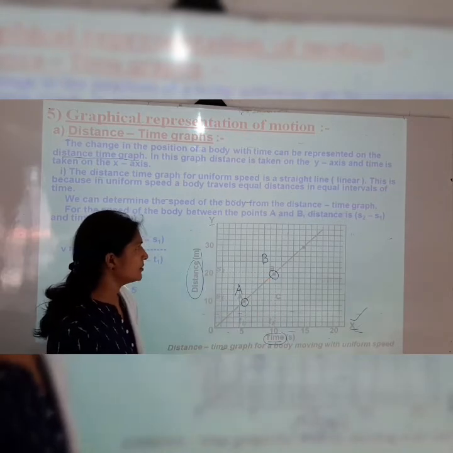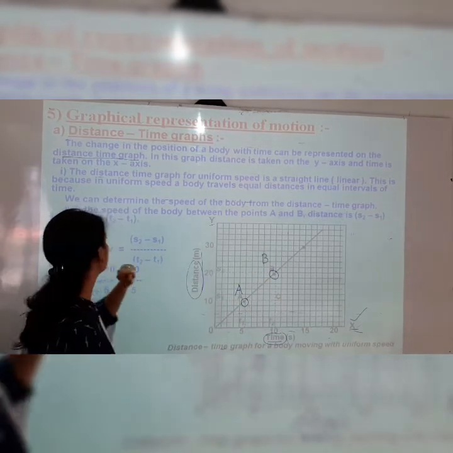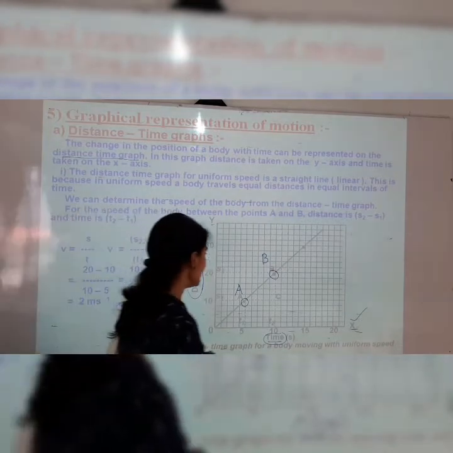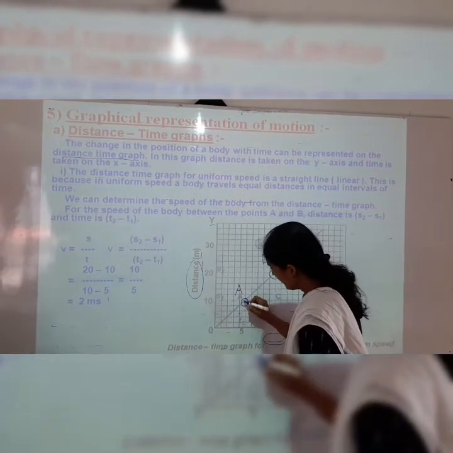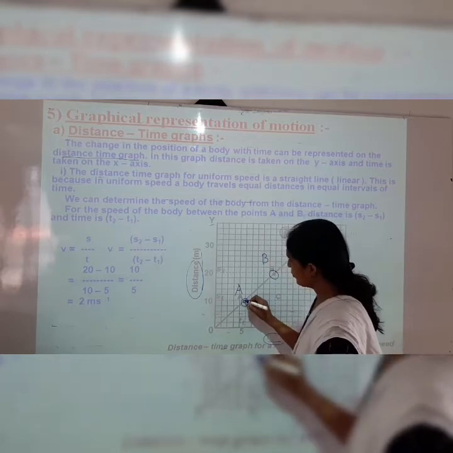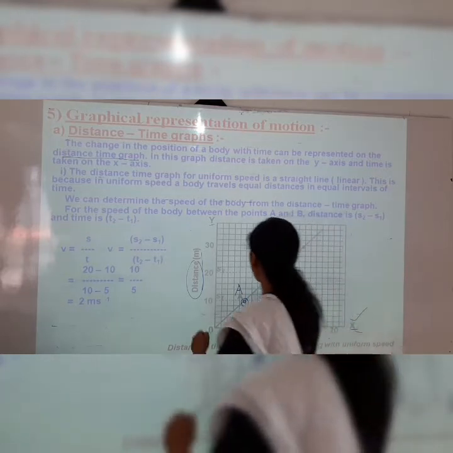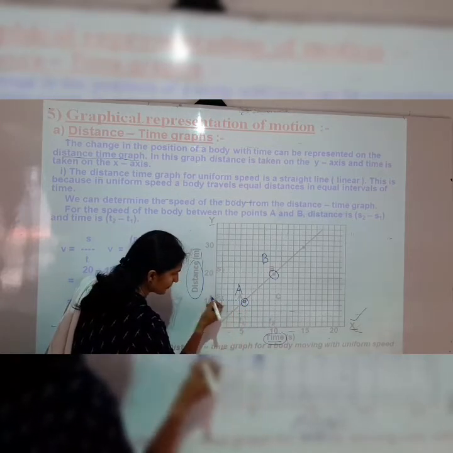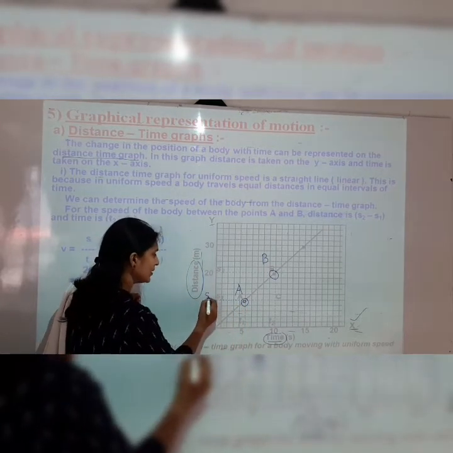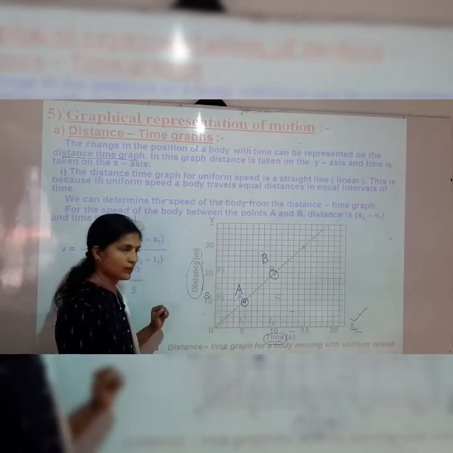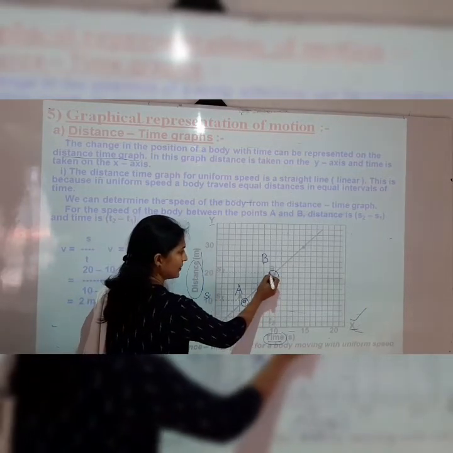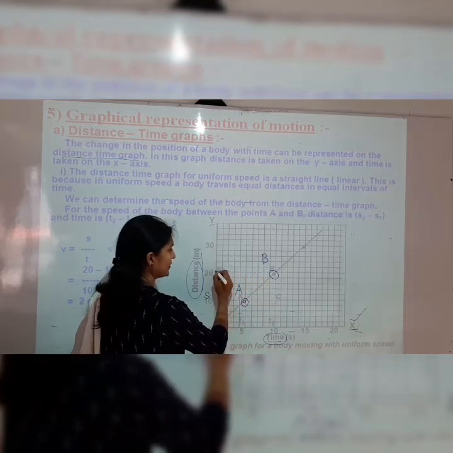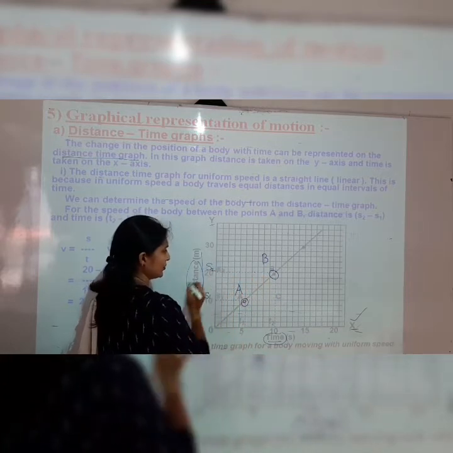Now distance is s2 minus s1 and time is t2 minus t1. We can see the dotted line here. If we draw a dotted line on the y-axis, this is the distance s1, and from B, if we draw a perpendicular line on the y-axis, this distance is s2.